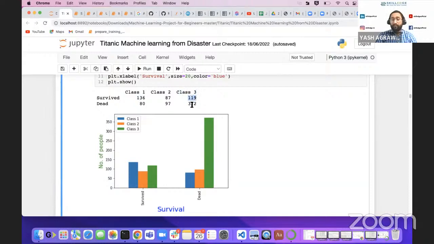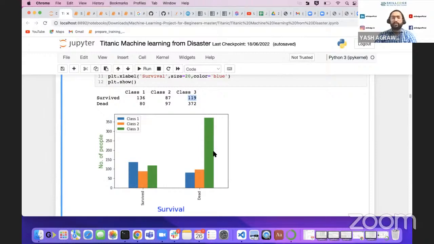If you move to class 3, you can easily see the distribution. Less than 25% of people survived. If you are coming from class 3, you can clearly see from this graph that you have a 75% chance that you will die.